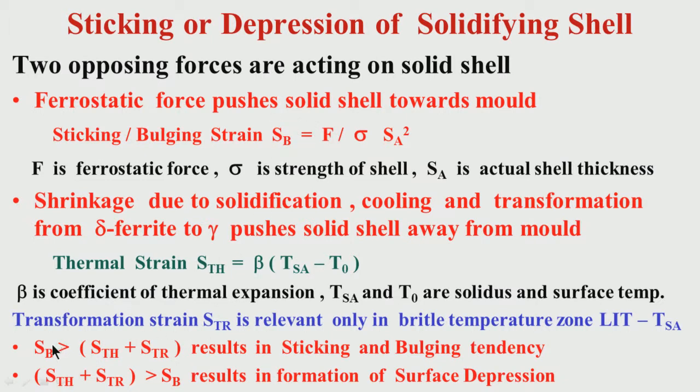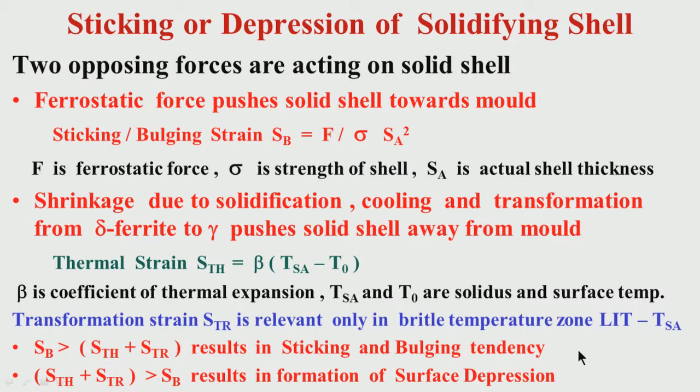So, if the sticking strain is more than the shrinkage strain, which has two components, one thermal and one transformation, so the two together are important. If S_B, that means the bulging strain, is more than the shrinkage strain due to thermal shrinkage as well as transformation shrinkage, then since this strain is more, there will be sticking inside the mold and bulging below the mold.